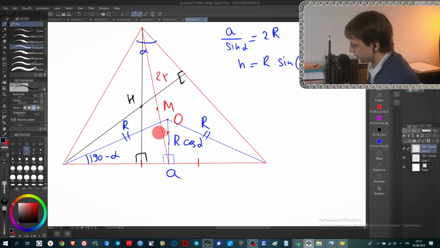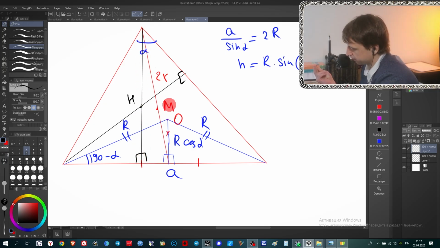The main thing here is that I want to find the distance like this one or the distance like this one. That would also be a very good result, because if I have, for example, this distance, I know that H is on the perpendicular line, and it will be this distance from this one.